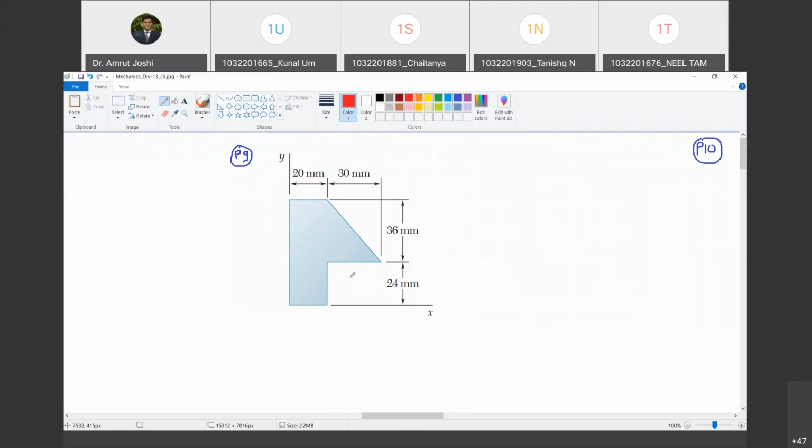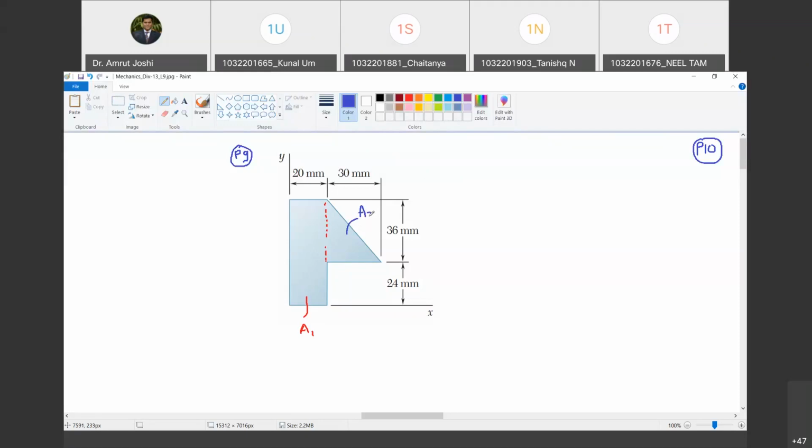Yes, that is one of the ways. Do you understand what I am saying? And in that, you would have to calculate 3 areas. But if you do it this way, as you said, this is one rectangle and this is another rectangle, then we will have to split this figure into only 2 areas, A1 and A2. Are you with me?